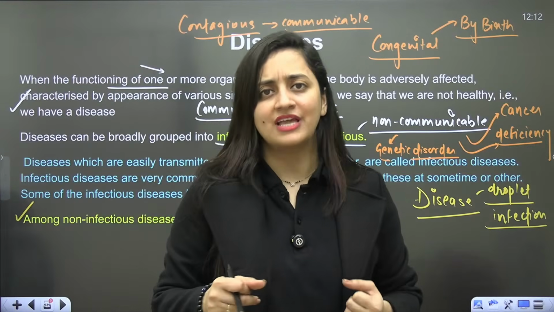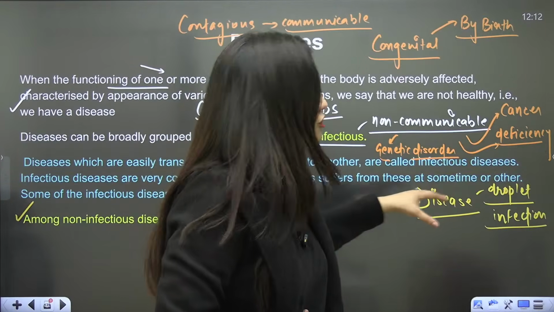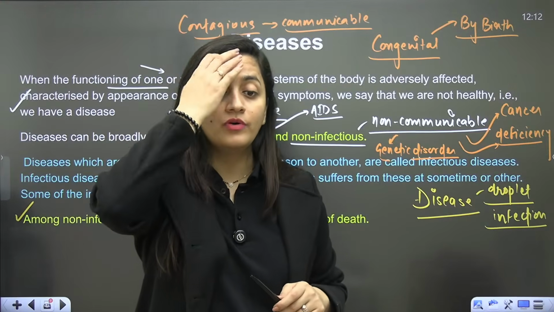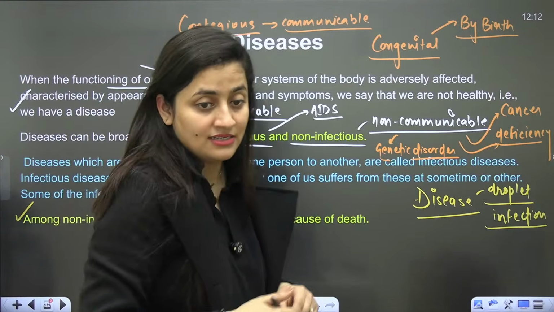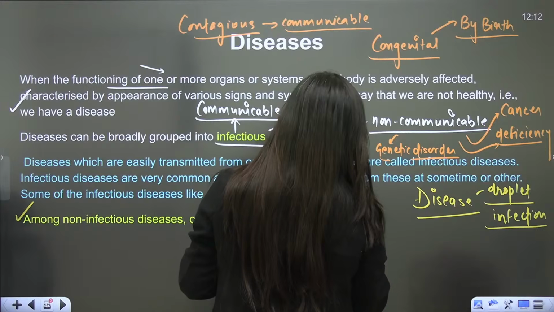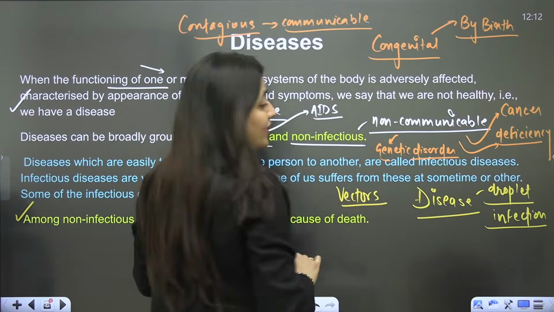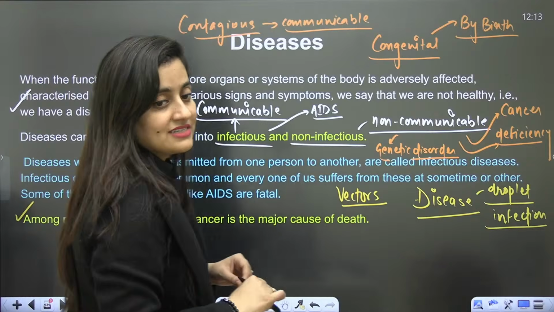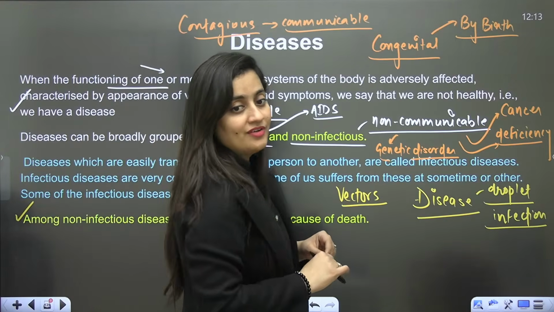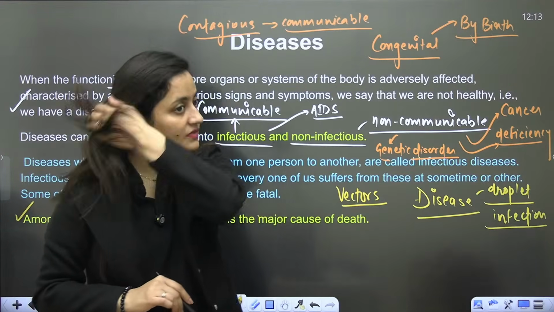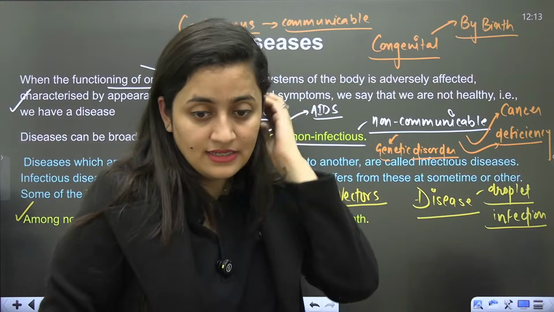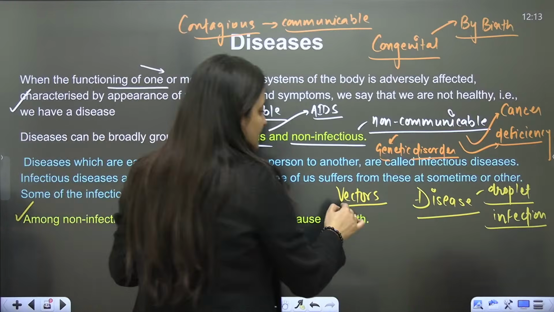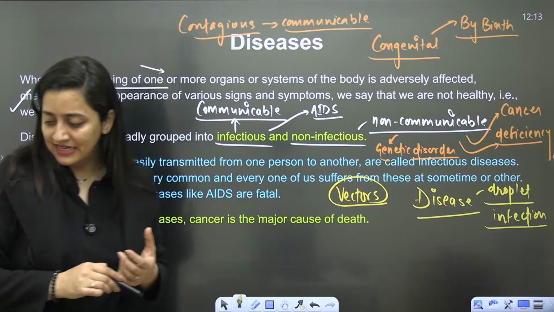Exchange of body fluids can be there, right? Exchange of body fluid, droplet infection. Moreover, vectors. How can you forget about the vectors? You know about the vectors, guys? So vectors are also the ones that spread disease, isn't it?